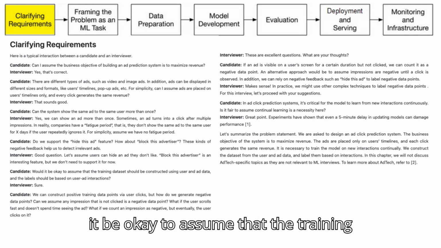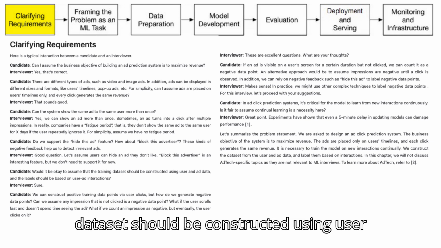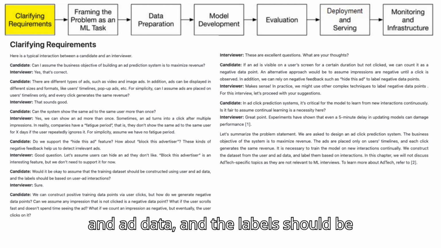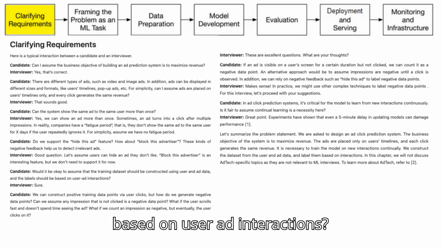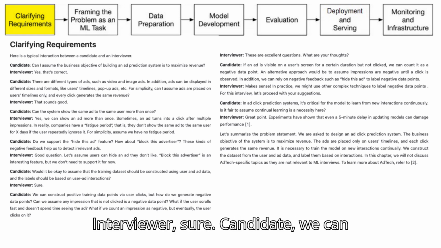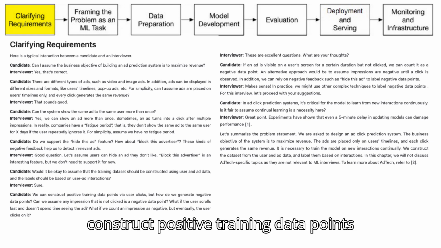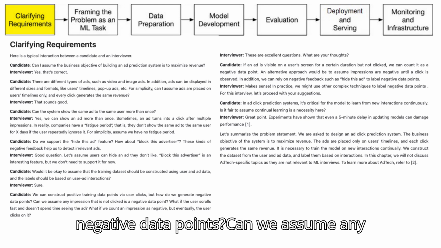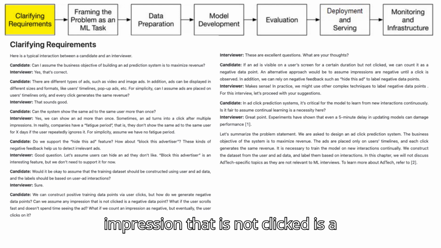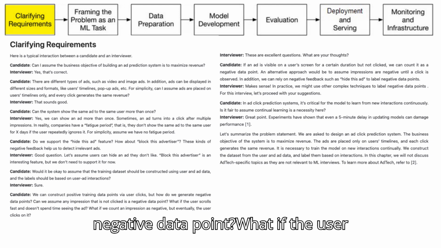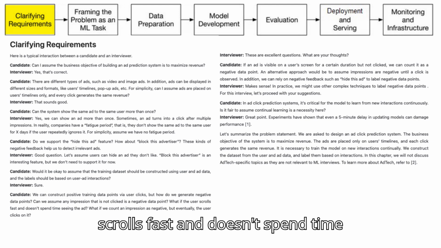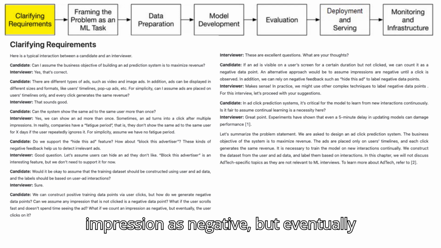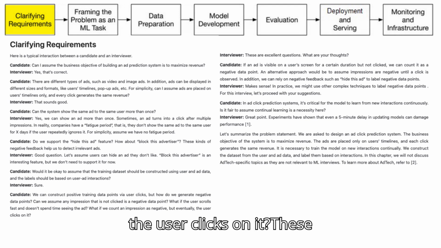Candidate: Would it be okay to assume that the training dataset should be constructed using user and ad data, and the labels should be based on user-ad interactions? Interviewer: Sure. Candidate: We can construct positive training data points via user clicks, but how do we generate negative data points? Can we assume any impression that is not clicked is a negative data point? What if the user scrolls fast and doesn't spend time seeing the ad? What if we count an impression as negative, but eventually the user clicks on it?